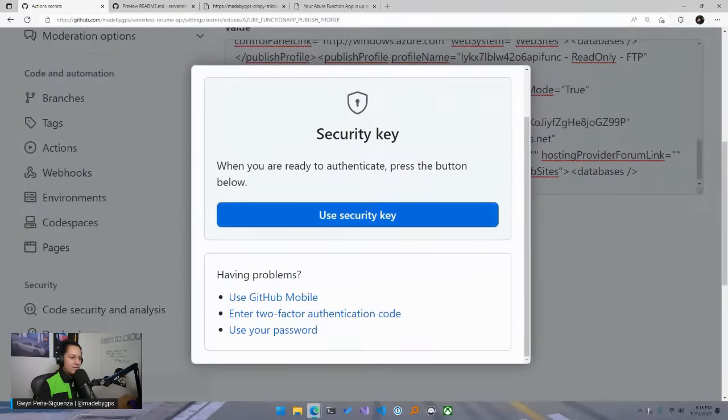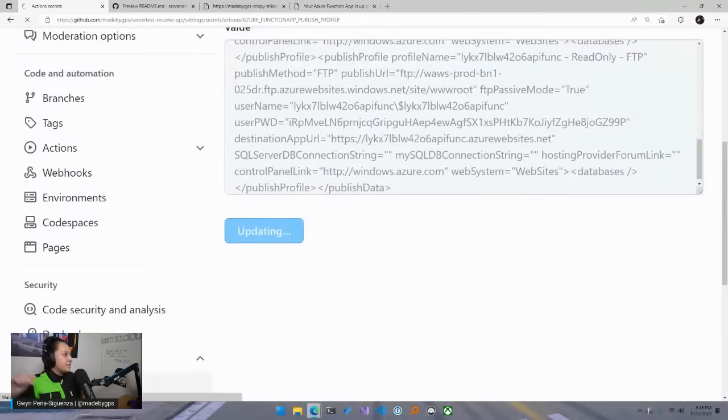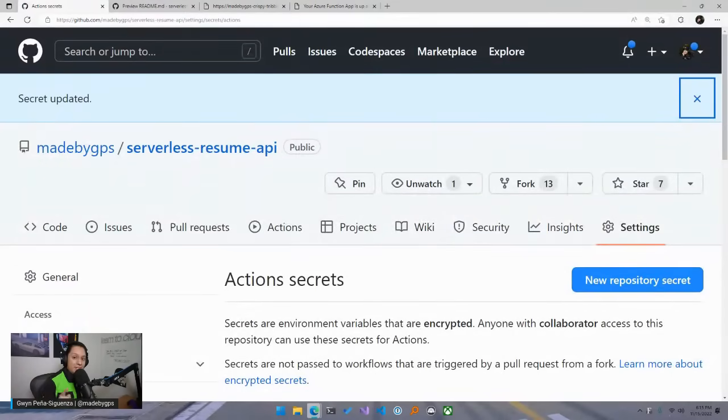Oh, it looks like I need to authenticate. Let me use my security key. Also, if you don't have a security key, like an actual physical key, I highly recommend them. They're so much better than using MFA. MFA is a great alternative, very important as well, but having a physical key, like I have one of these tiny little things, you just plug it in, and it helps keep your things secure.